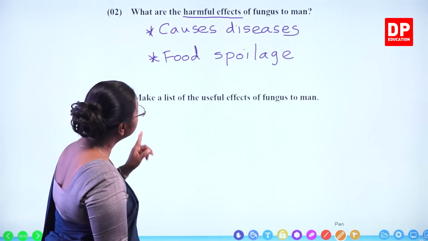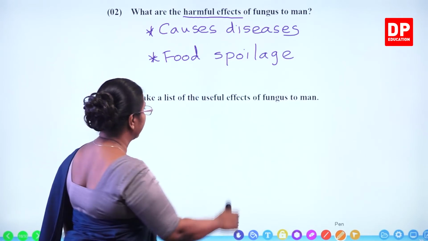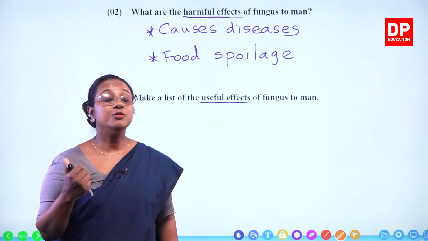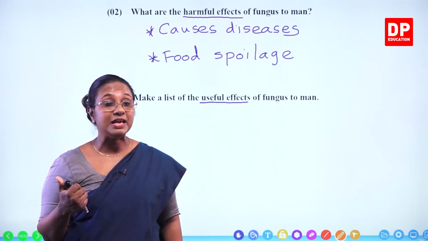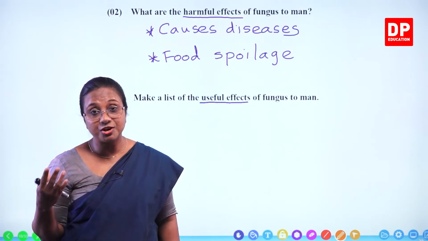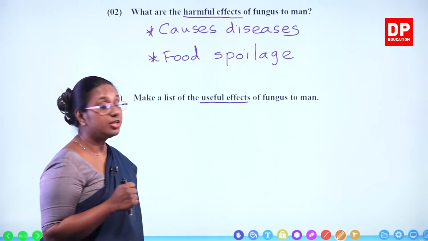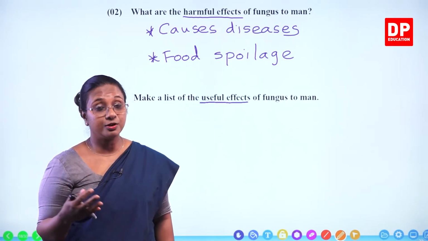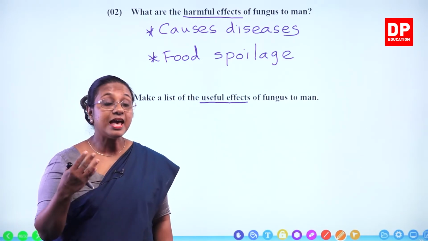Make a list of the useful effects of fungus to man. What are the useful effects of fungus to man? They are used in the production of bread, bakery industry, and production of alcohol or fermentation of alcohol. That is one useful effect. For that we use yeast, Saccharomyces. Then there is antibiotics.